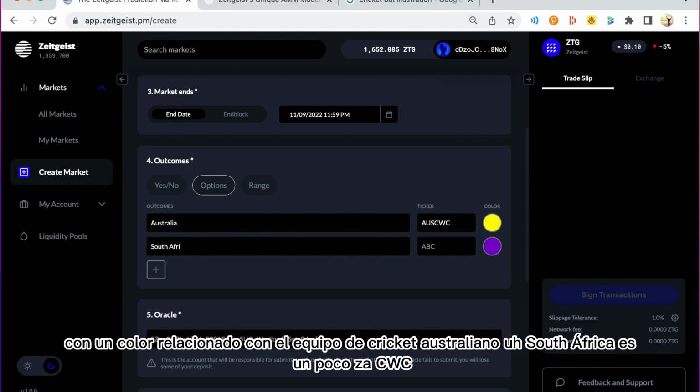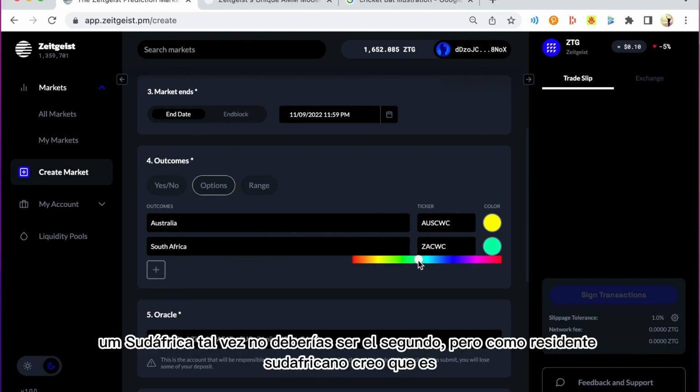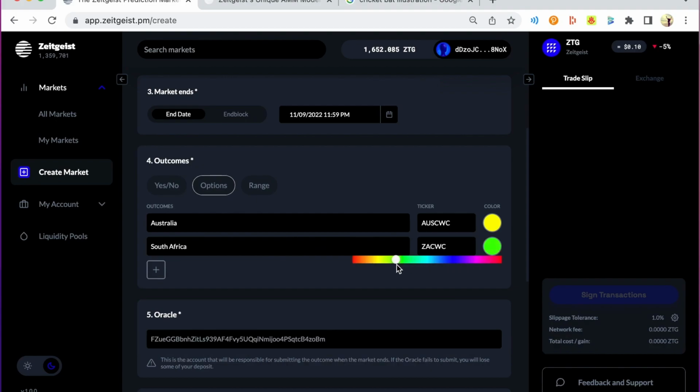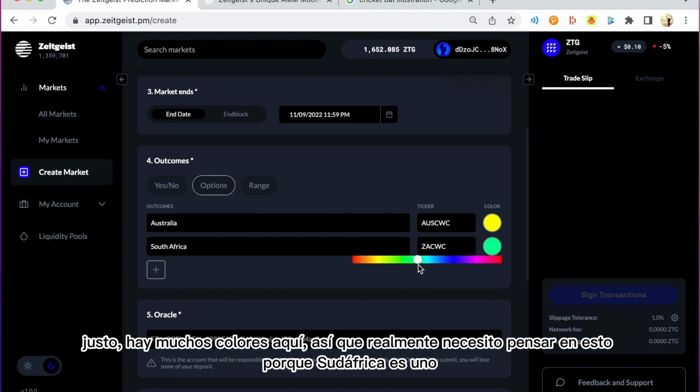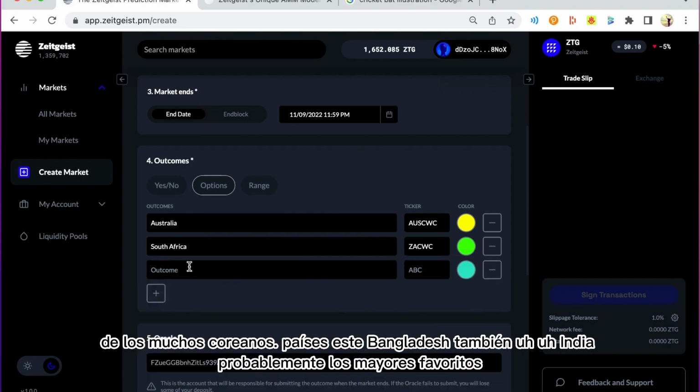South Africa, it's a little bit ZA, CWC. South Africa maybe shouldn't be second, but as a South African resident, I think it's fair. There's a lot of colors here, so I really need to think about this, because South Africa are one of the many green countries. There's Bangladesh as well.